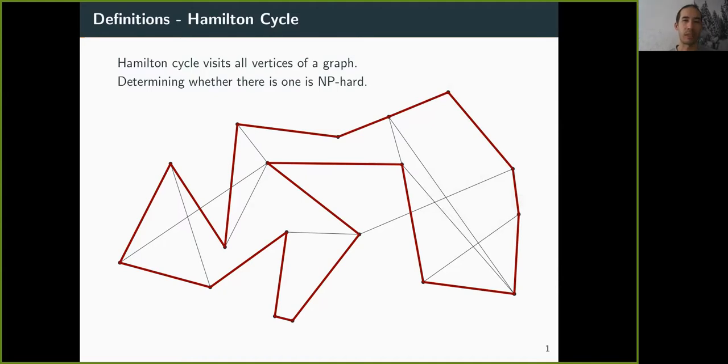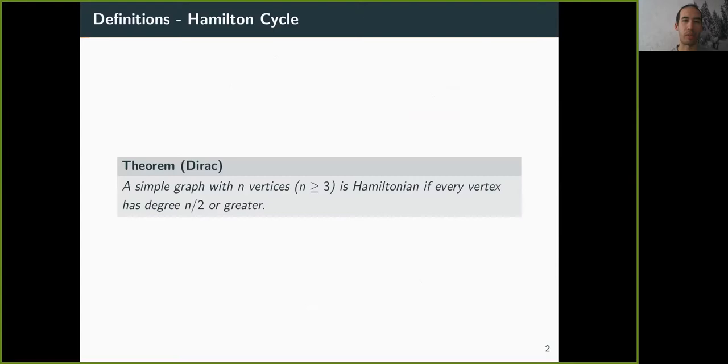So in general, this is a hard problem, and we do not expect to find a polynomial time algorithm, but already very early, Dirac found a theorem which said that if every vertex has degree at least n/2, so the min degree is n/2, then the graph must be Hamiltonian.